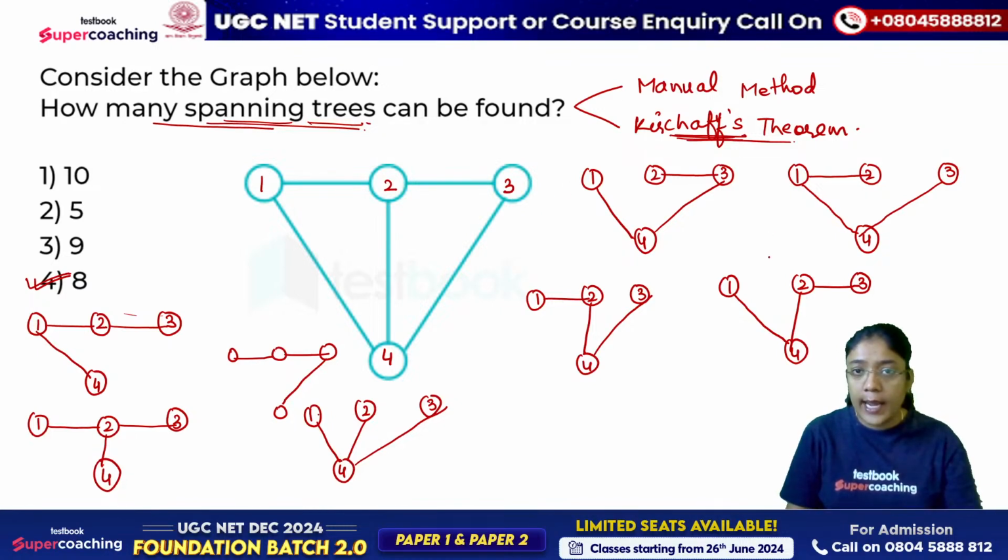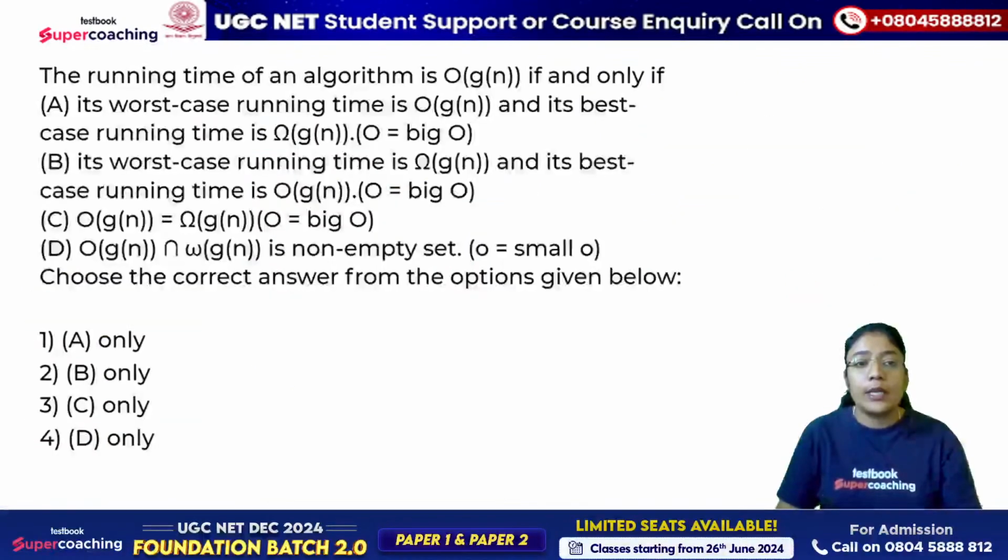So what I have made here, this is using the manual method. Correct answer for this question is option 8. Let's move on to the next question. This is based on the asymptotic notations. Just read it.